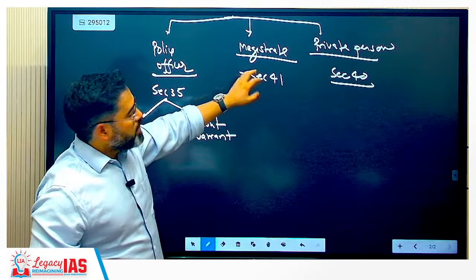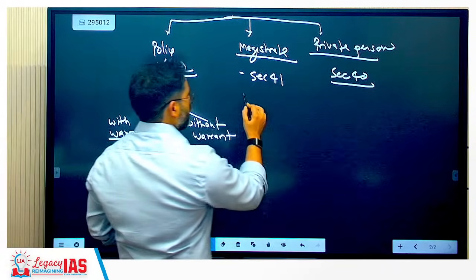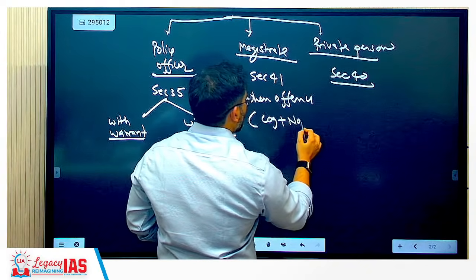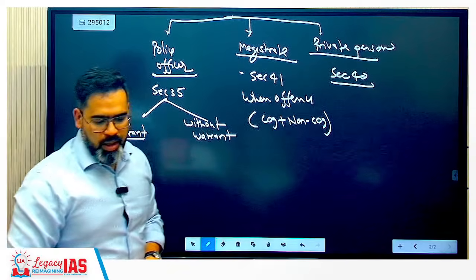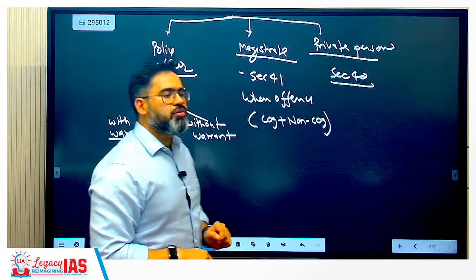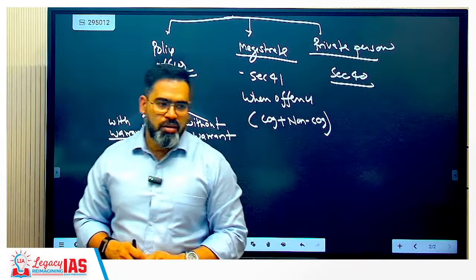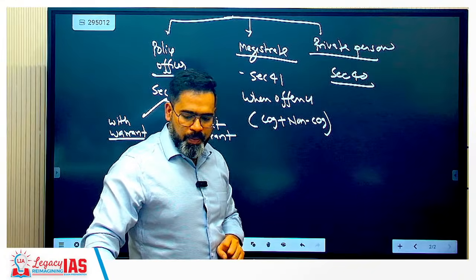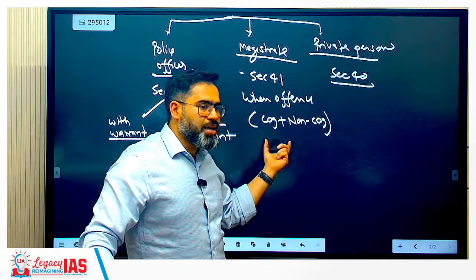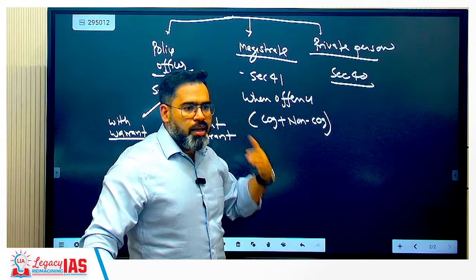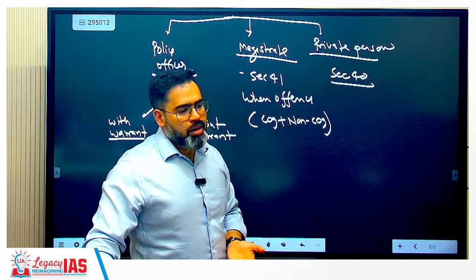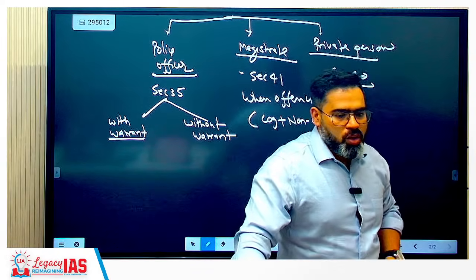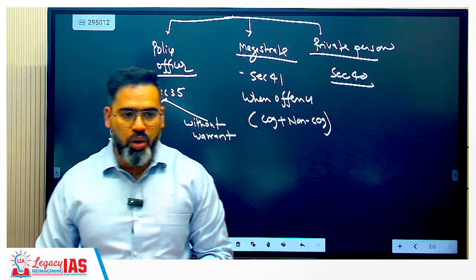So you can write, when an offense, cognizable plus non-cognizable both, is committed in the presence of a magistrate, within his local jurisdiction, then he may himself arrest or order any person to arrest the offender.